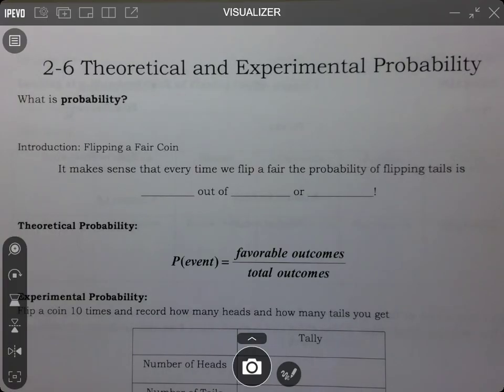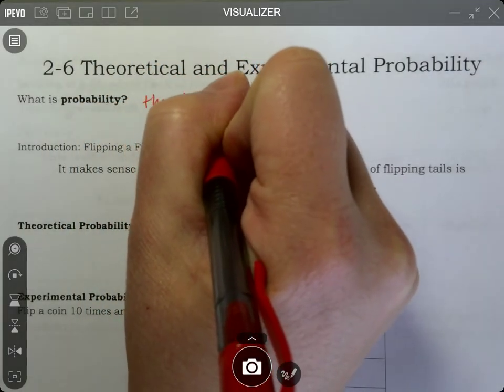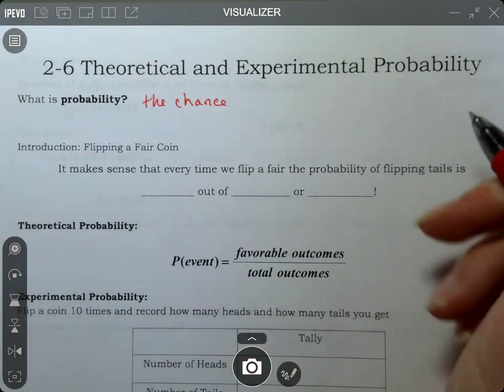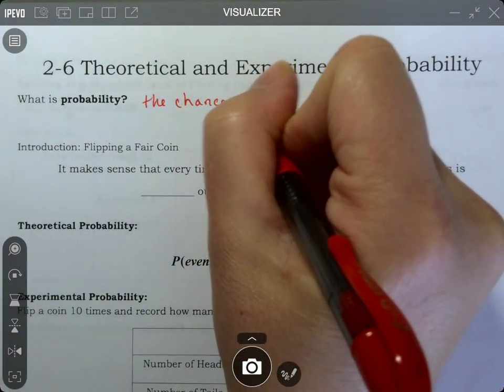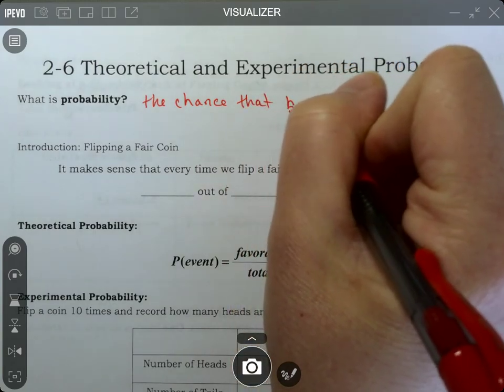The chances of something happening. Okay, I'll take it. The chances or the possibility of something happening. So the chance that something happens.